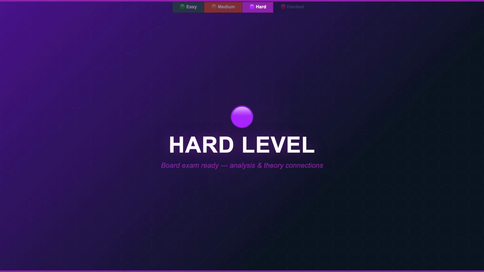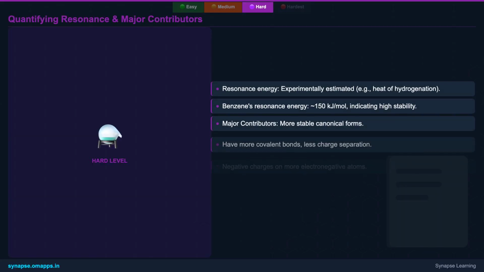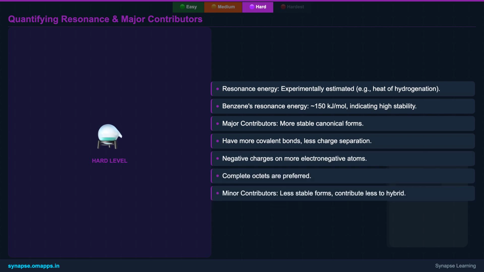We'll tackle more intricate aspects of resonance, including its quantitative side and connections to other theories. While resonance is a theoretical concept, its stabilizing effect, known as resonance energy, can be estimated experimentally. For instance, by comparing the heat of hydrogenation of benzene with a hypothetical cyclohexatriene, we can quantify the extra stability benzene gains from resonance, which is substantial.